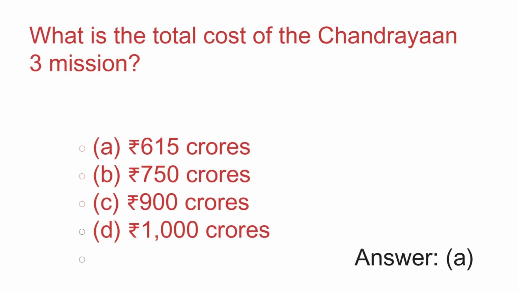What is the total cost of the Chandrayaan 3 mission? A. Rupees 615 crores, B. 750 crores, C. 900 crores, and D. rupees 1000 crores. The answer is A. 615 crores. Chandrayaan 3 mission total cost rupees 615 crores.